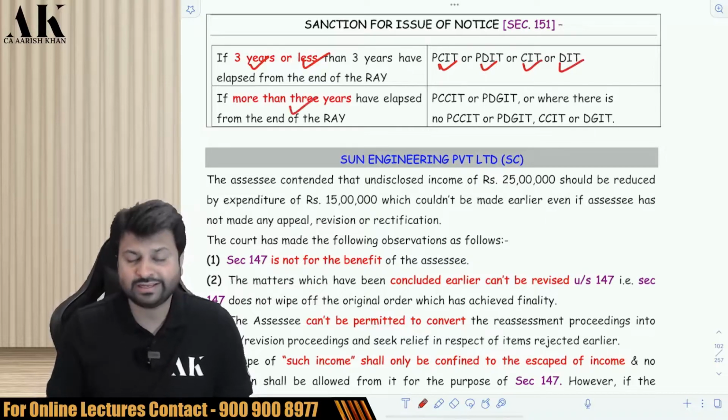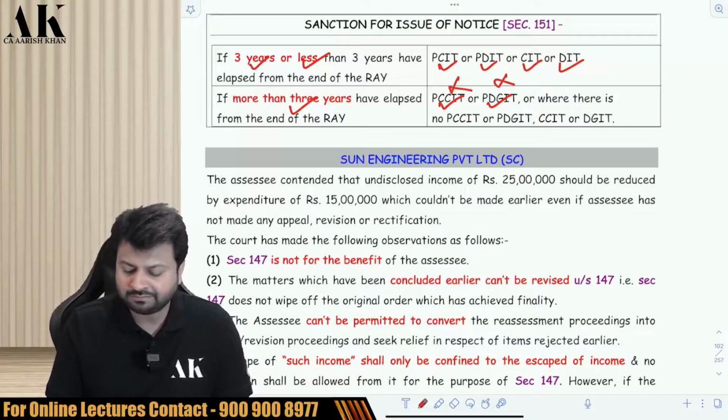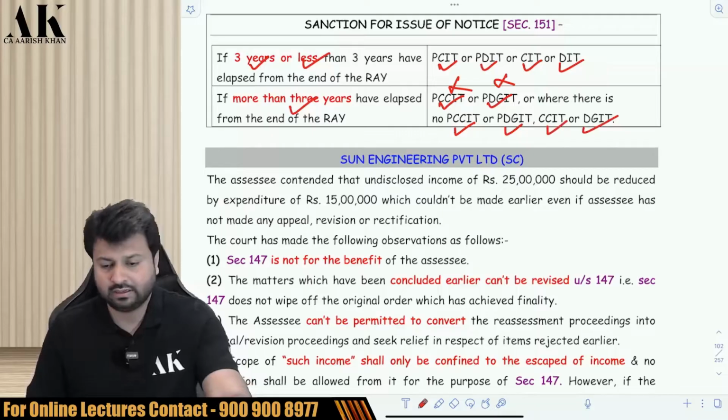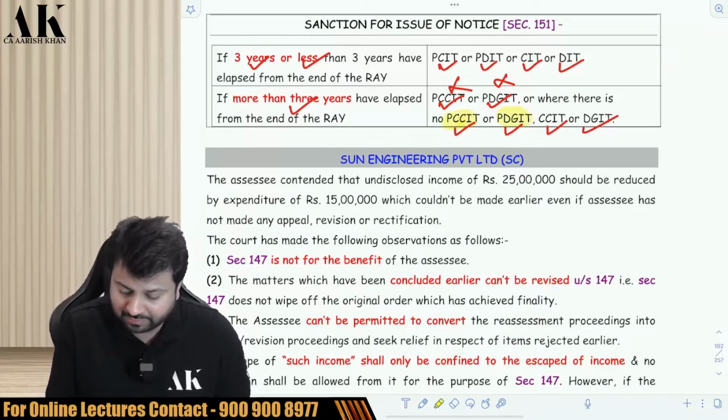And if it is more than 3 years and up to 10 years, then you have to take an approval from Principal Chief CIT or Principal Director General of Income Tax. I'll just repeat: if there is no Principal Chief CIT or Principal Director General, then you have to take approval from Chief CIT or Director General of Income Tax.